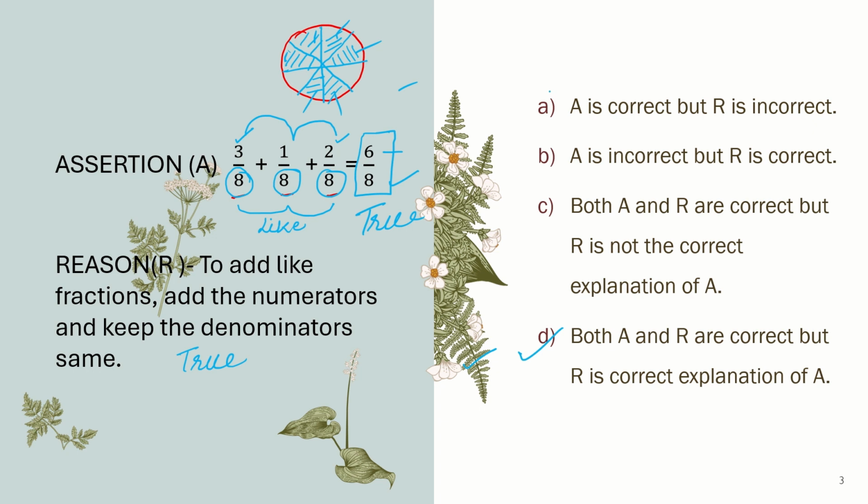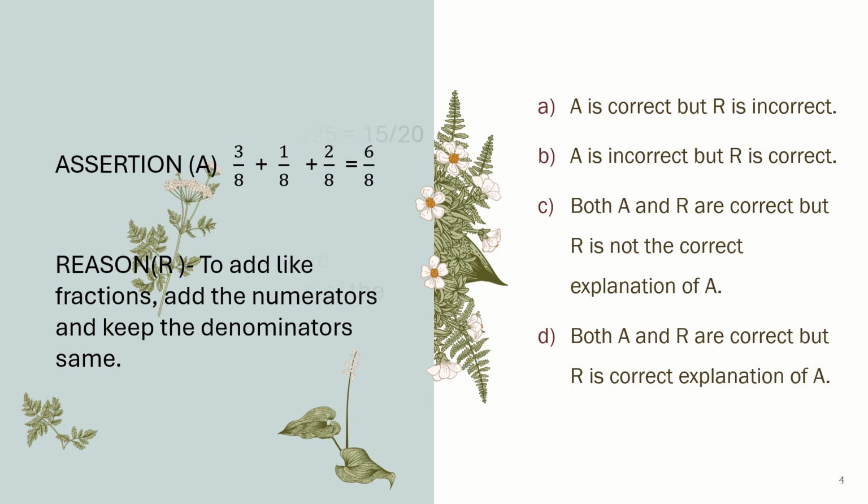I will reject this because both A and R are true. I will reject A and B. I have to decide between C and D. Of course, I will go by D. So correct answer is D. Next one.